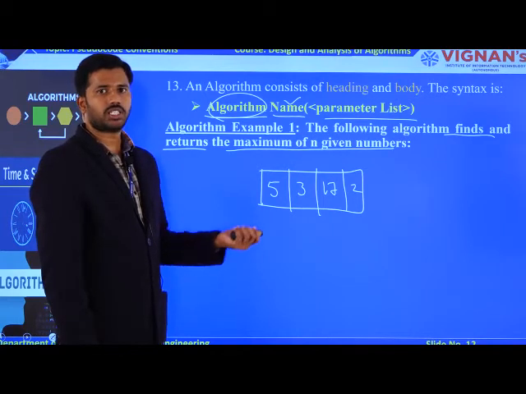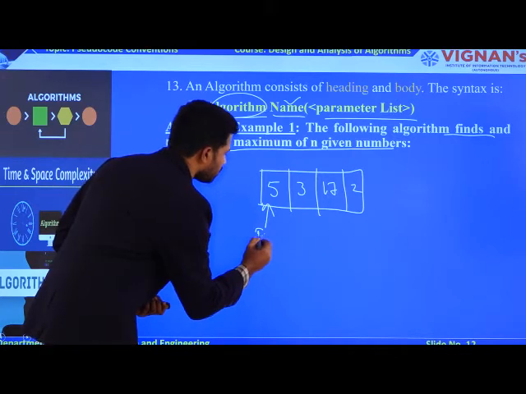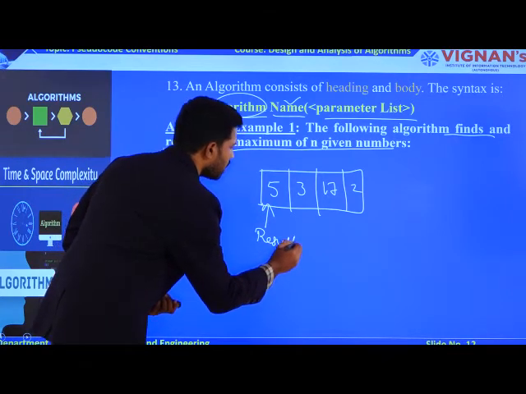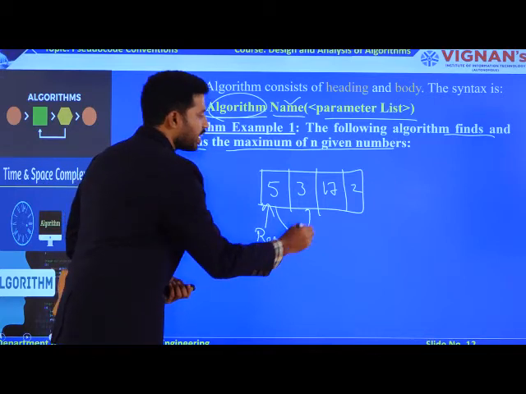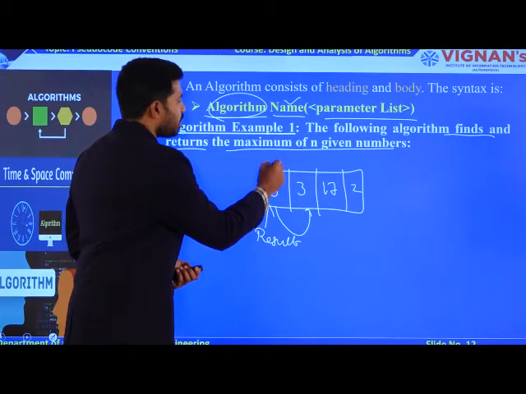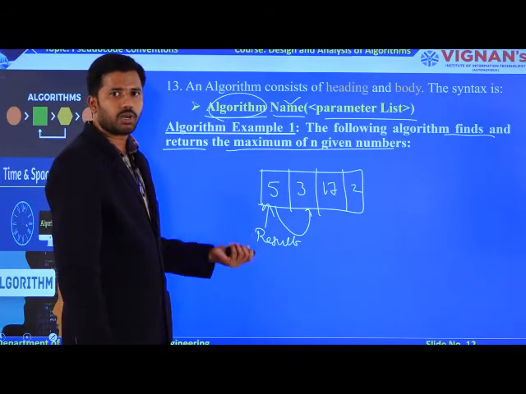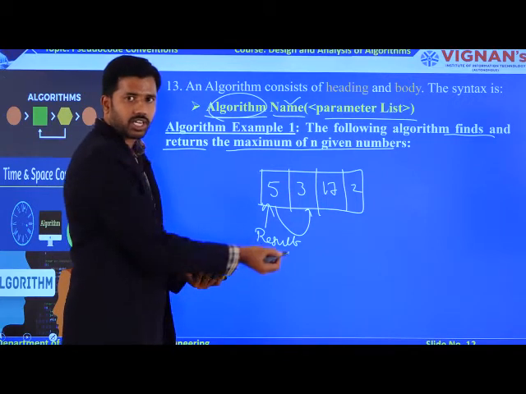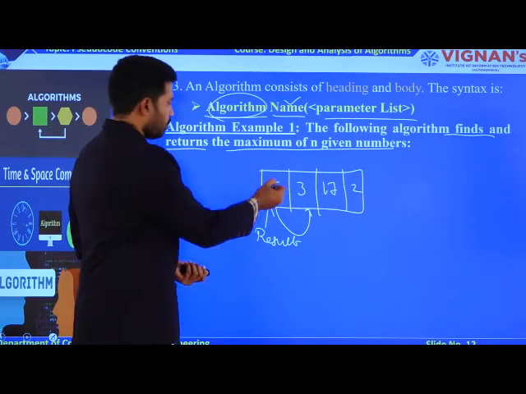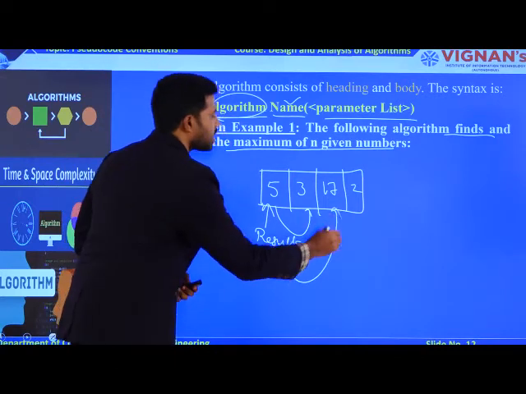So how is the logic going to be? Initially I assign my first element as my result, or my max. Now I compare the first element with the second element. By comparing them, I can get which of these 2 elements is the maximum one. By comparing 5 and 3, which one is the maximum? 5. My result is 5 only. Now I compare the result with the next element.